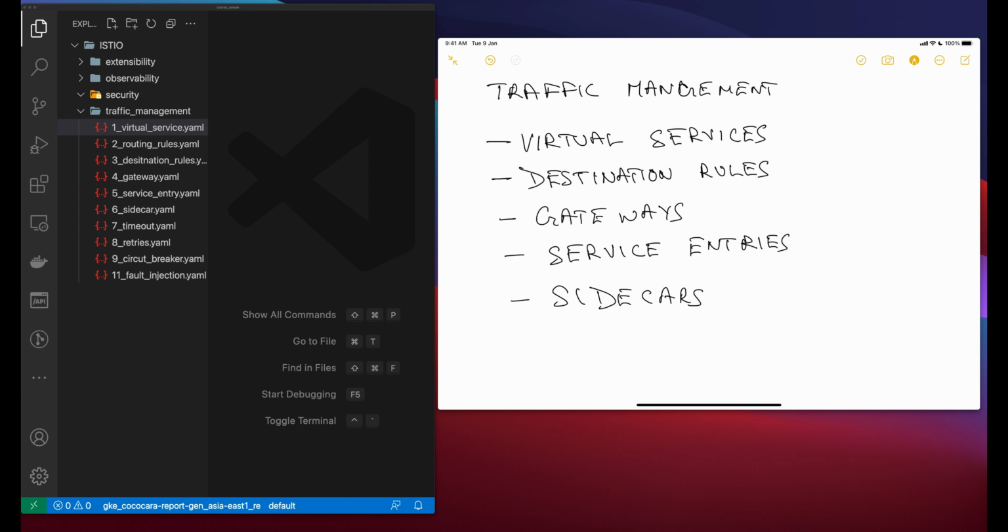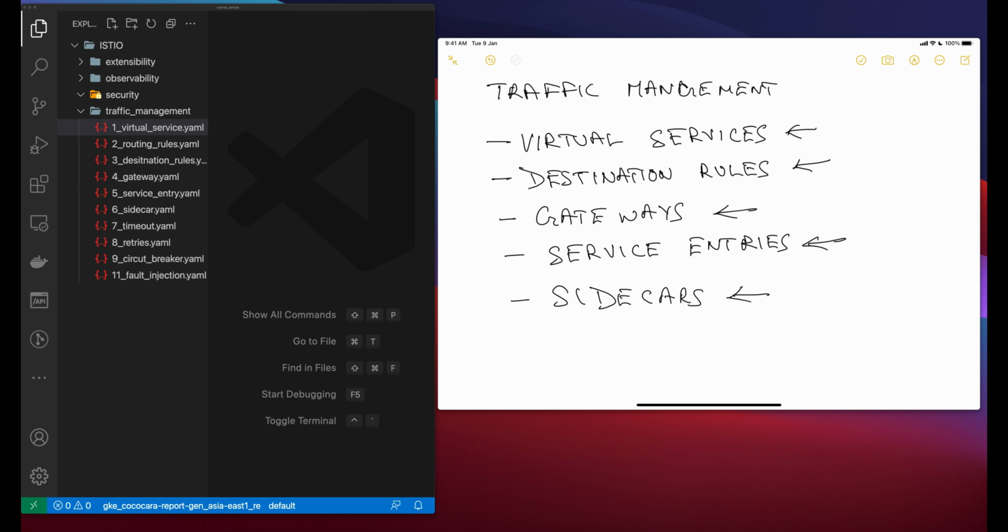So today we are going to look at virtual services. What are virtual services and how you can configure a virtual service in Istio. Then we will look at destination rules, how destination rules help you control traffic between different microservices. And then we will also take a look at gateways, what a gateway is and how you can configure one. And then we will look at service entries. Service entries are basically external services if you want to control them, so we will check how to do that. And then at the end we will take a look at sidecars.